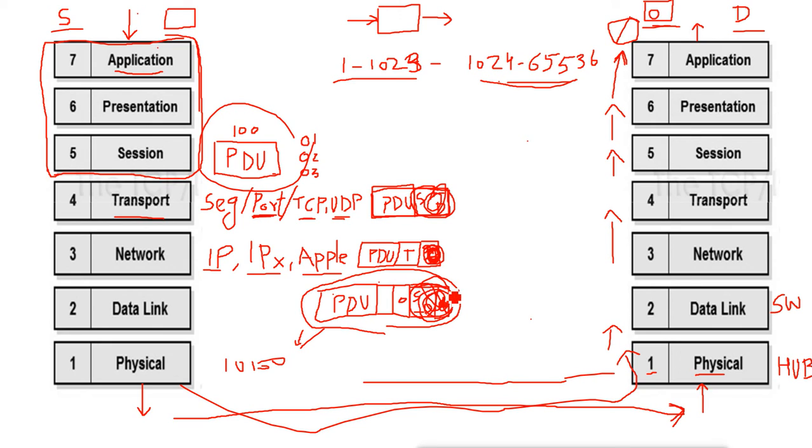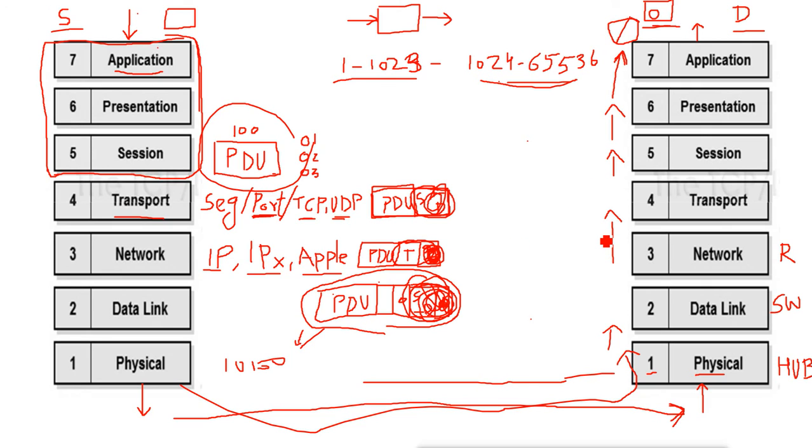That means they can see the source MAC address and destination MAC address, and based on that they can create the CAM table and add the entries of those MAC addresses, but they cannot see anything else. The routers work on the network layer because routers can open the network layer header also. They can see the source and destination IP address, but the rest of the things they cannot see.